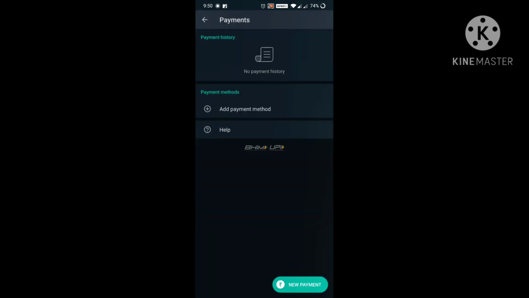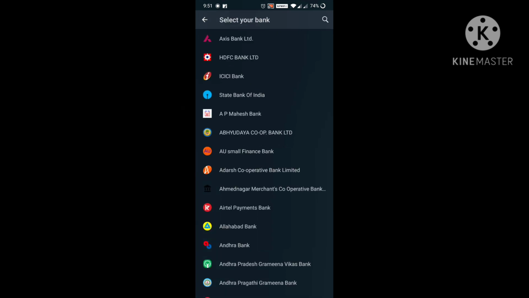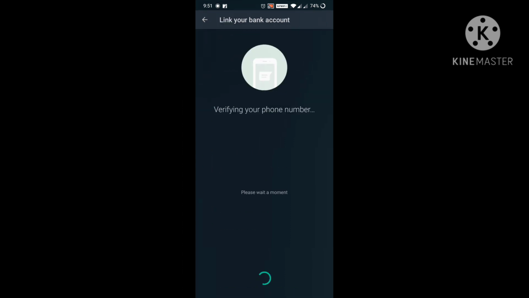Okay, let's move to the next one. Payments, the very interesting one. You all might know that WhatsApp is bringing this payments option too, which will make things easier. There is no one without using WhatsApp nowadays. I need to activate this payment option on my phone. It will take a few seconds, we need to wait. Yeah, it is showing the list of banks. Okay, you can select the bank where you have your account, and it will verify the phone number.